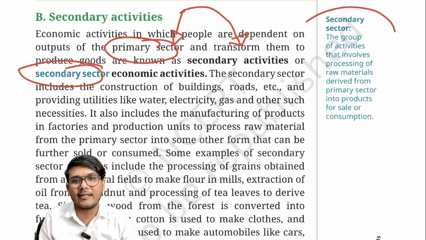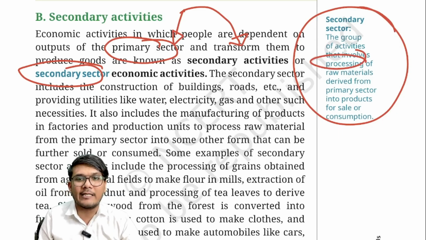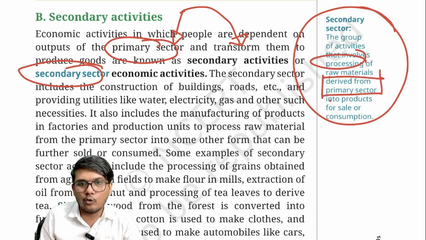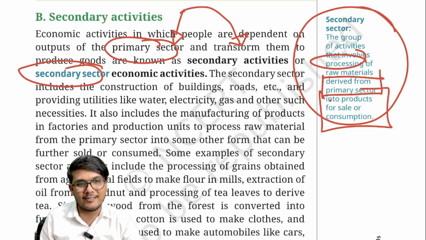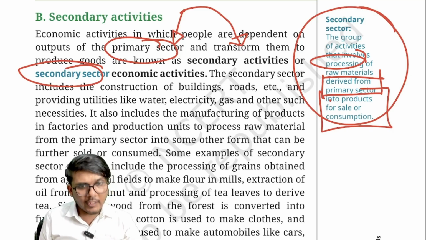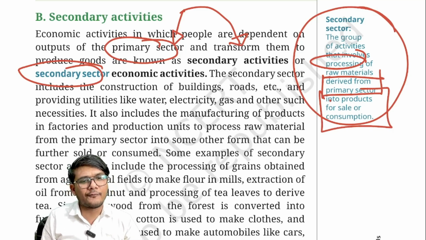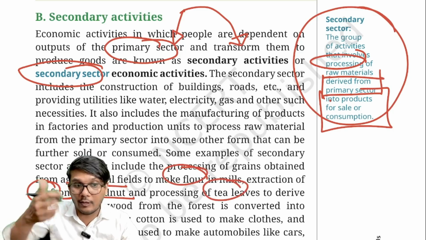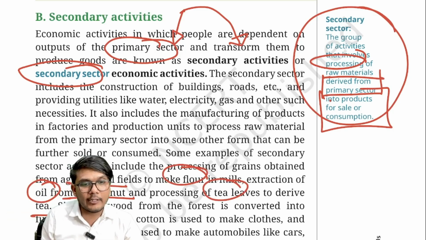So what is our secondary sector? It is the group of activities that involves processing of raw materials. Which raw materials? That are derived from the primary sector into products for sale or consumption. Now the examples that they give over here are the grains, for example, obtained from agricultural fields can be converted into flour in the flour mill. Extraction of oil from the groundnut and then processing of tea leaves to derive the tea powder that we get. Similarly, the wood that you get from the forest can be converted into furniture.